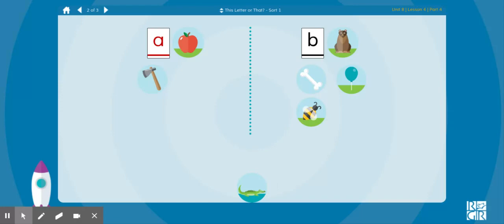Alligator. What sound do we hear at the beginning of alligator? Does alligator go with apple or bear? Apple, alligator. Both start with the letter A that says ah.